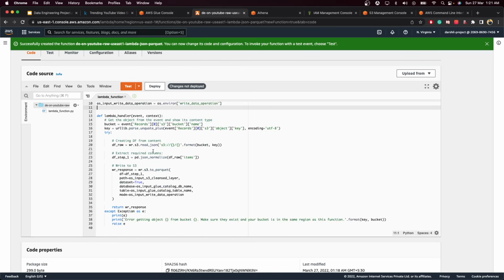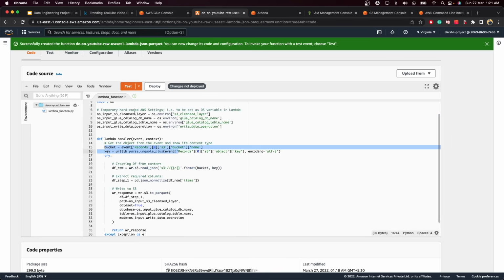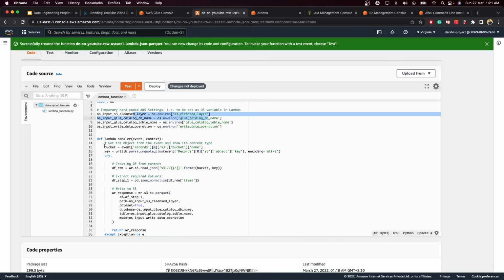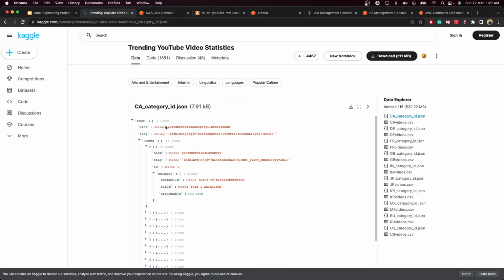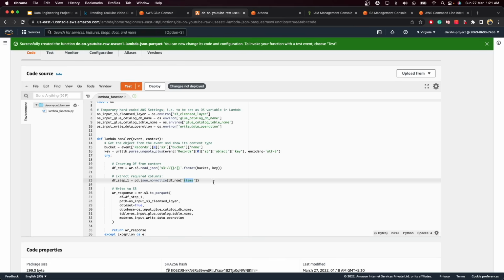But other than that, what it is doing is basically reading the files from S3. Here it will use the environment variable to get our bucket name, then use the key that we will provide inside the environment variable. It will read those files, normalize them, and extract the items that we basically want from the data. So over here we don't want this kind and etag, we want this particular item. So we will extract the item part from the data frame.